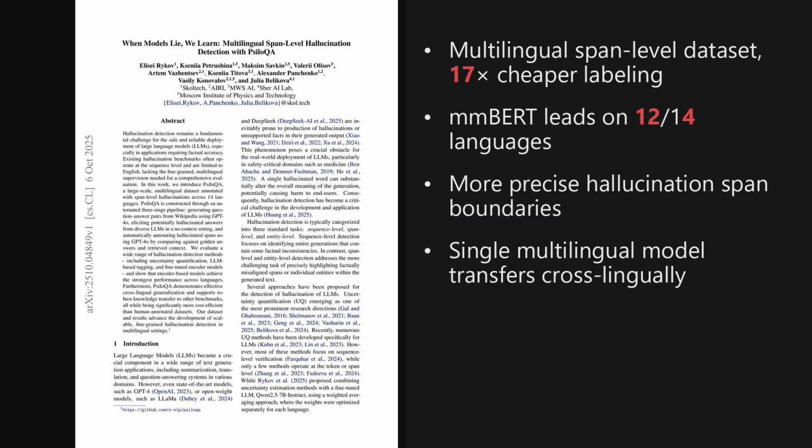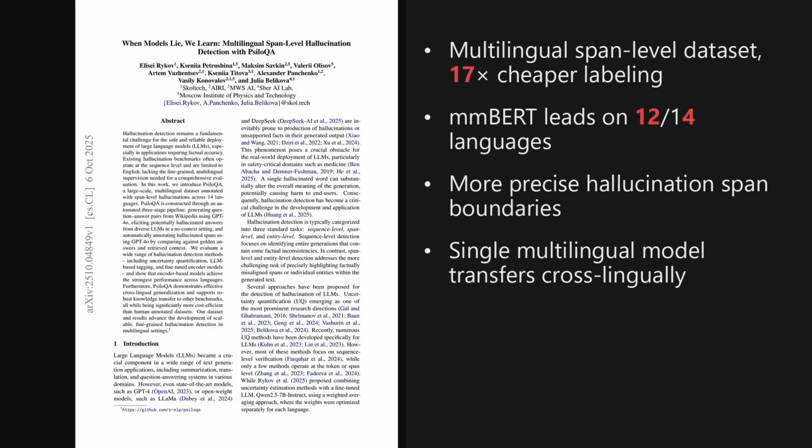I'm Alex. Today we're looking at a paper from the Hugging Face trending list, published on October 6, 2025, which was about 11 days ago, and this paper tackles hallucinations head-on. The standout result is cost. The GPT-4o labeling came to $535 versus about $3,000 for comparable human work, about 17 times cheaper.